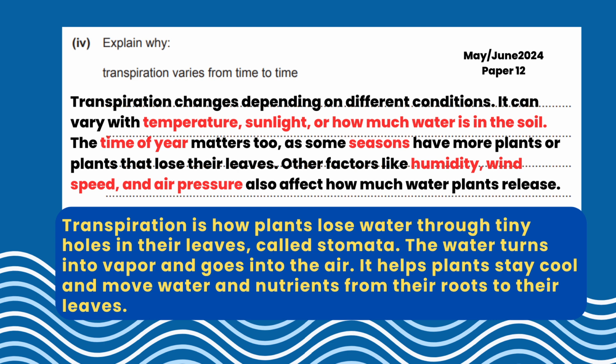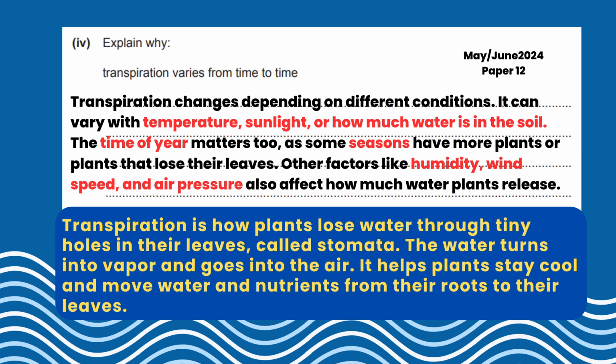You can include first the meaning of transpiration, and then another sentence: transpiration changes depending on different conditions. Meaning to say, there are factors involved in why transpiration is different.